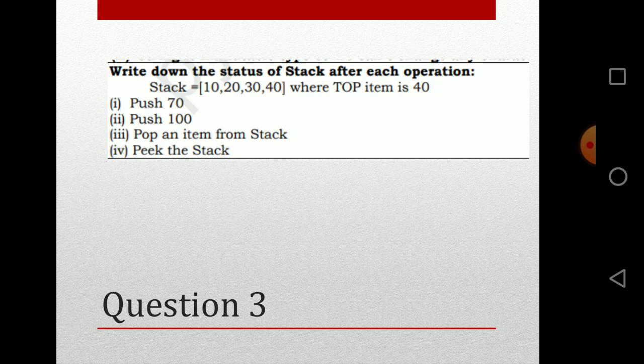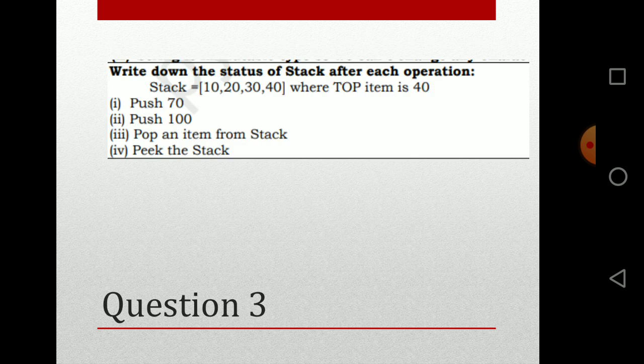So the next question is, write down the status of stack after each operation. So this is a stack now. The previous one was a list. This is a stack where you have 10, 20, 30 and 40, where top item is the 40th value. So what happens when push 70 is done? Push 100, pop an item from stack and peek the stack. So pause the video here, write down the answer and check for the answer.